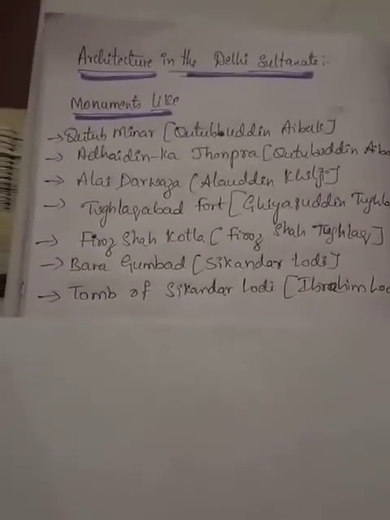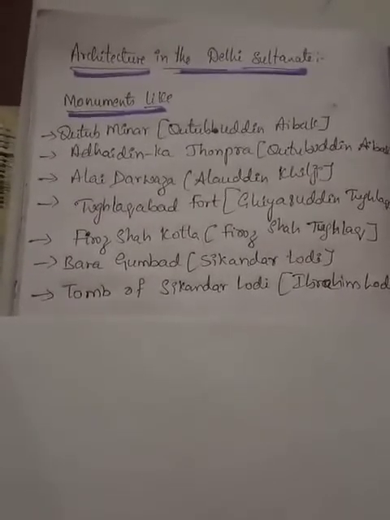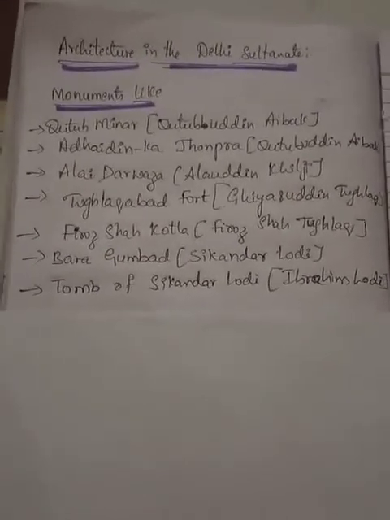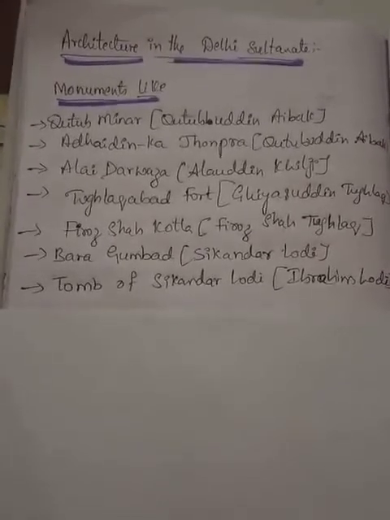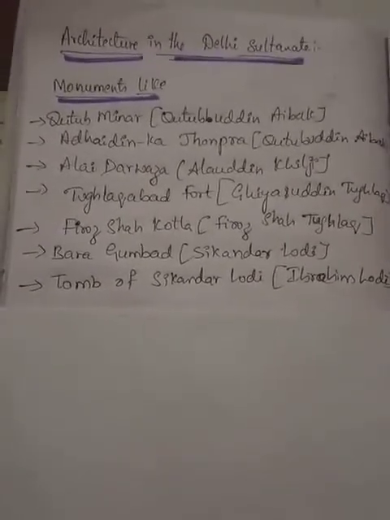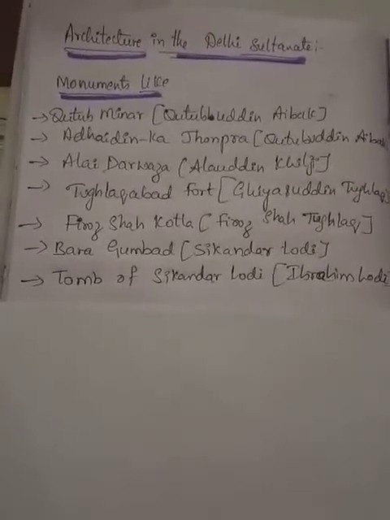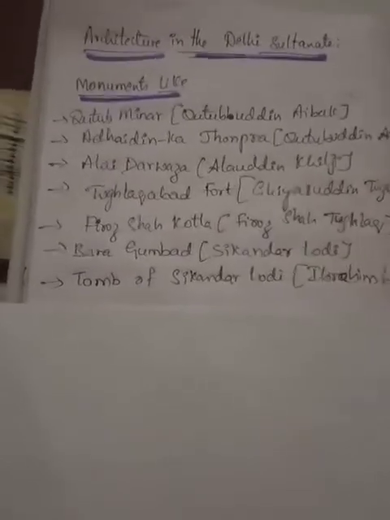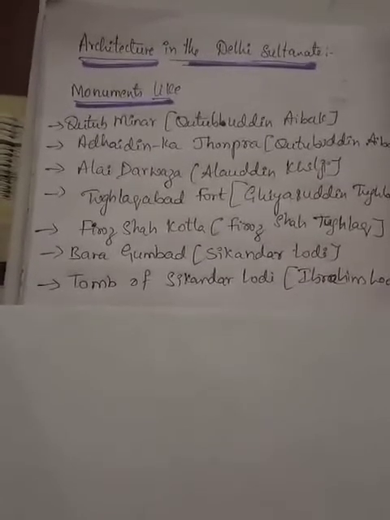The first one is Qutub Minar, built by Qutubuddin Aibak, and Adhai Din Ka Jhonpra. Then Alai Darwaza by Alauddin Khilji. Next, Tughlaqabad Fort, which was built by Ghiyasuddin Tughlaq. Next, Firoz Shah Kotla by Firoz Shah Tughlaq. Next, Bara Gumbad by Sikandar Lodi. Next, Tomb of Sikandar Lodi by Ibrahim Lodi. These are all the major monuments which were built during the Delhi Sultanate period.